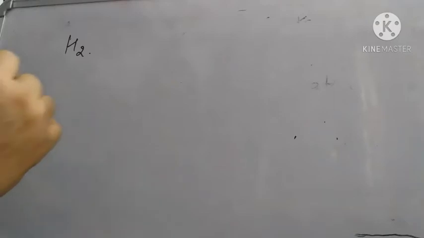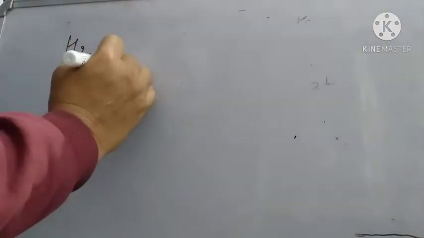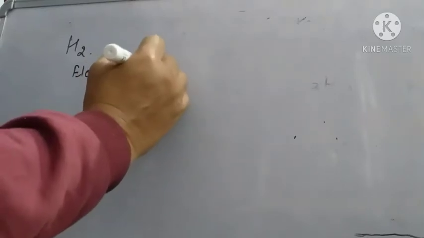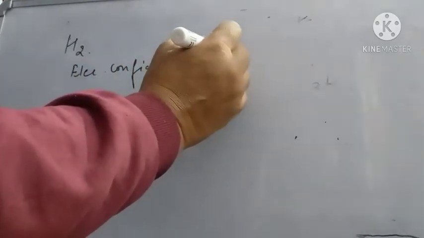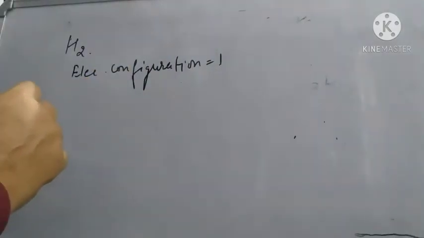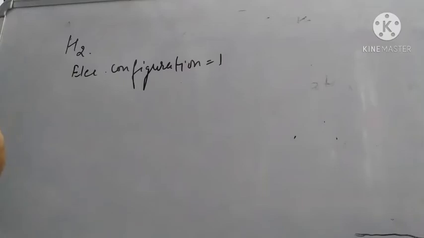As we know, the electronic configuration of hydrogen is 1 only, as its atomic number is 1. So its nearest noble gas is helium, with 2. So it requires 1 electron to attain its stability. So now how is this molecule of hydrogen formed by sharing of electrons?